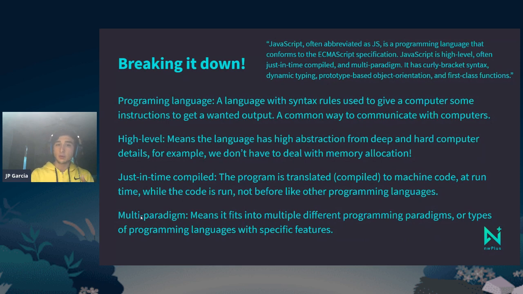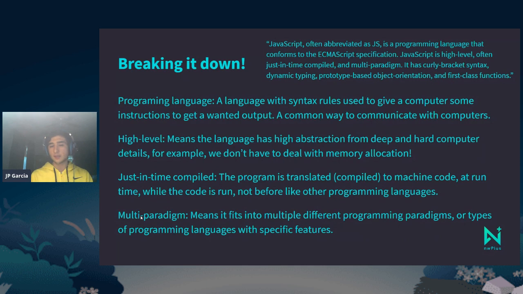Then we have high level. High level programming languages are languages that have a high level of abstraction. If you come from the computational workshop, you talked about abstraction being a way of hiding difficult things that you really don't want to mess with. And it just makes things easier for you. So JavaScript is a high level programming language.